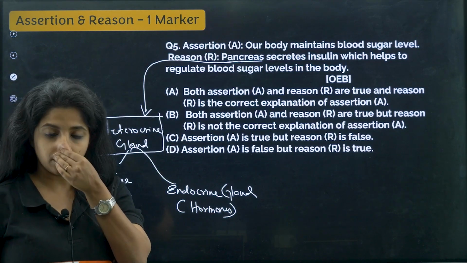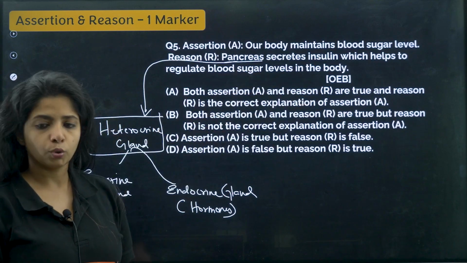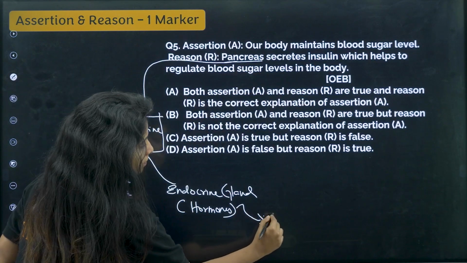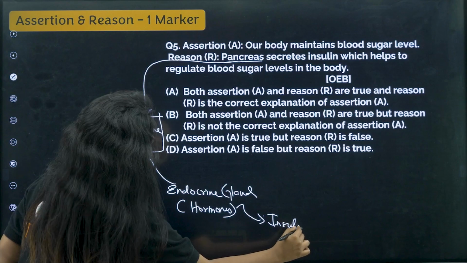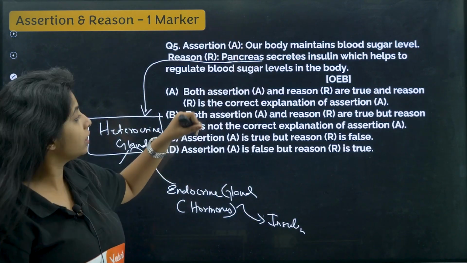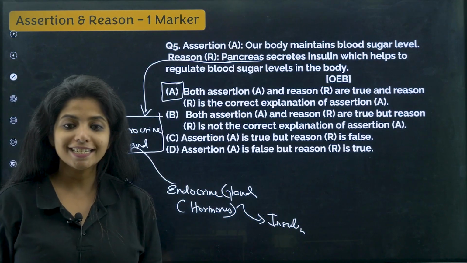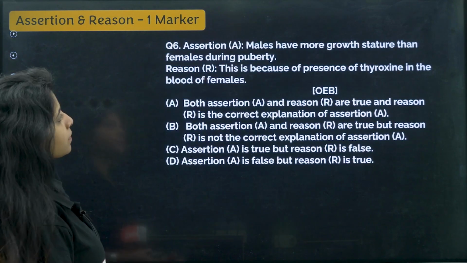So pancreas secretes insulin, and if you have insulin, it will be regulating the blood sugar levels in the body. So yes, it definitely does. So I'll say our body maintains blood sugar level, and that is because of this. So assertion and reason are correct, and reason is the correct explanation of assertion. This becomes your answer.